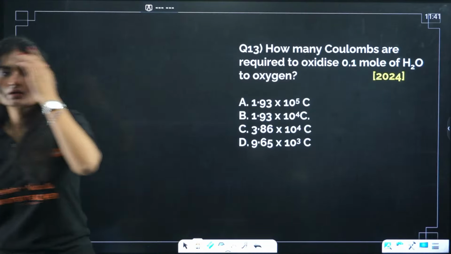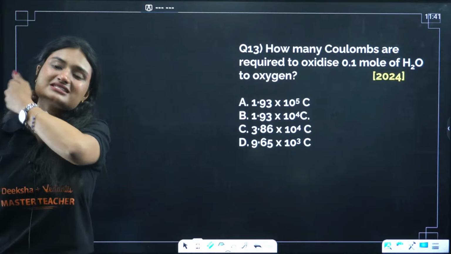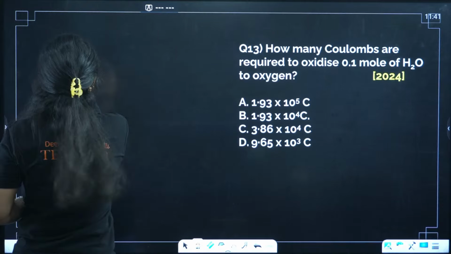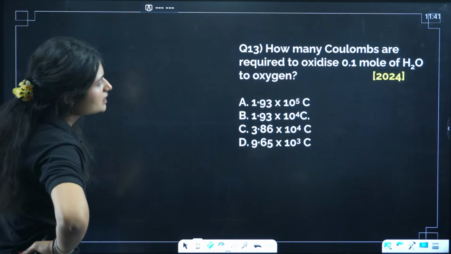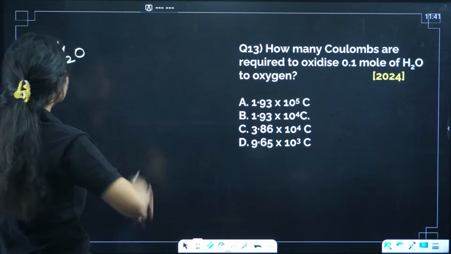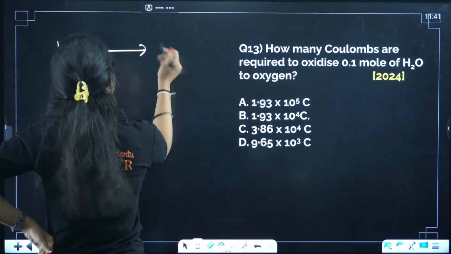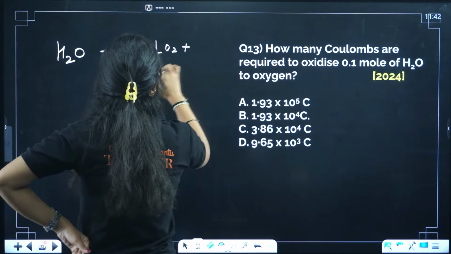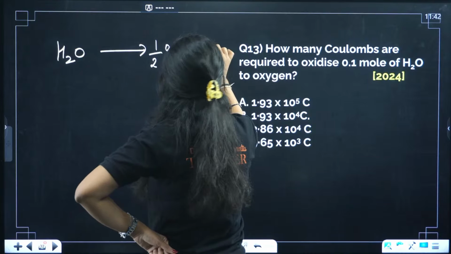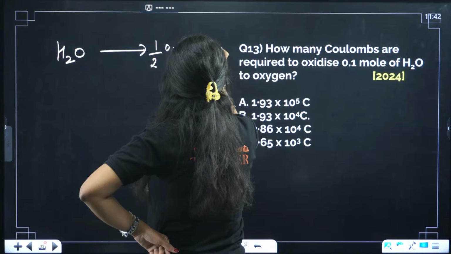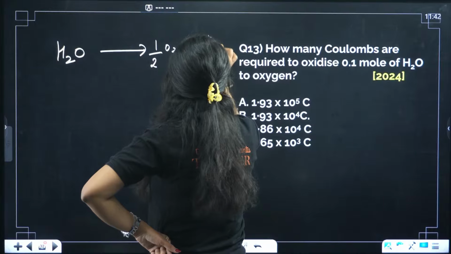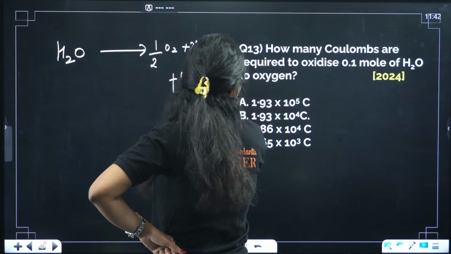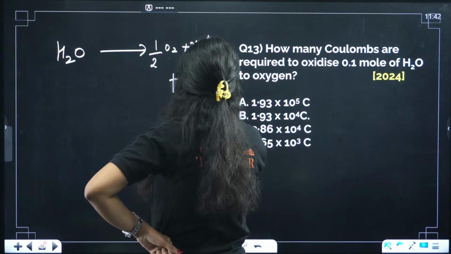Next question. How many coulombs are required to oxidize 1 mole of water to oxygen? This is water. Okay, to convert it, how many electrons does it lose? 4 electrons, I think. Hold on a second.